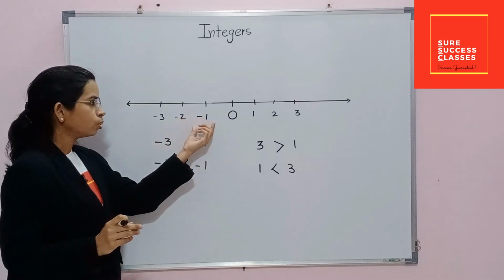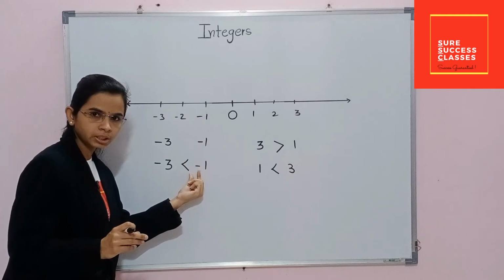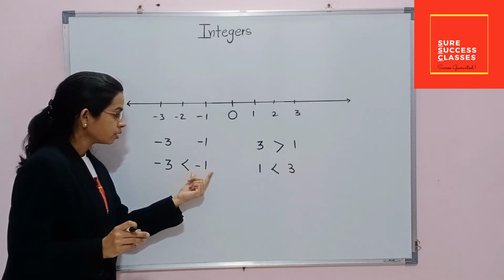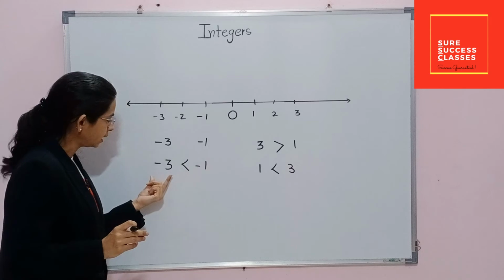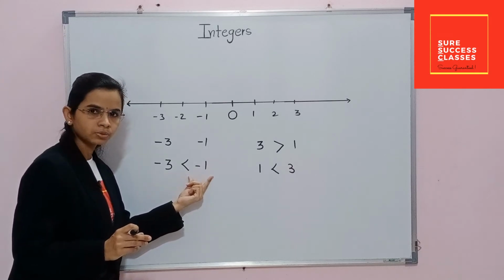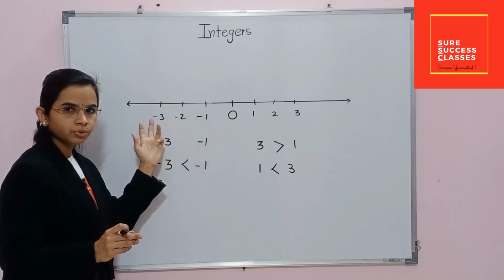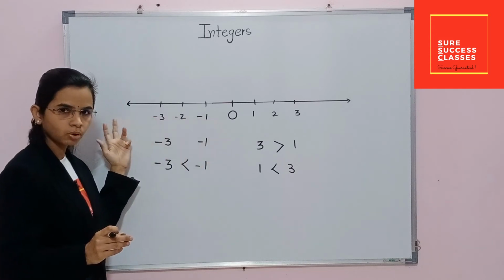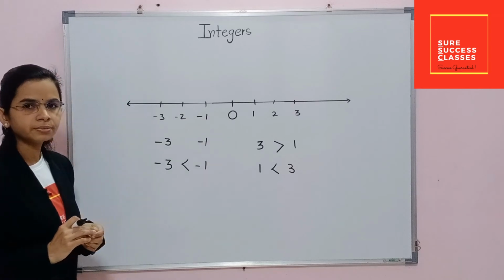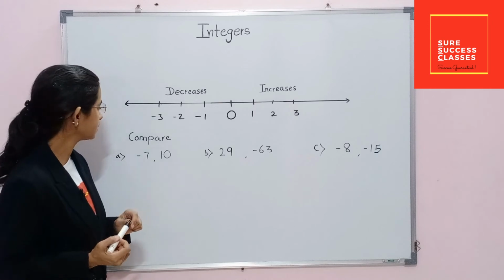Here, though it is 1, it has a negative sign with it. That's why minus 1 is greater than minus 3 and minus 3 is less than minus 1, because value decreases when we move to the left side of the 0. Got it?